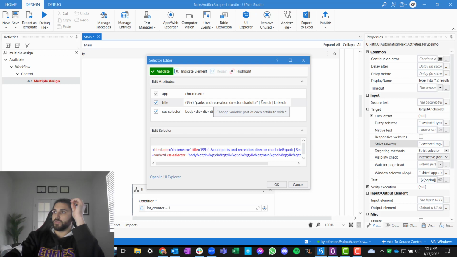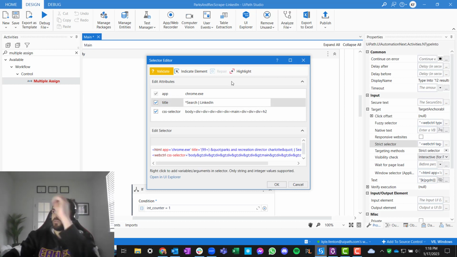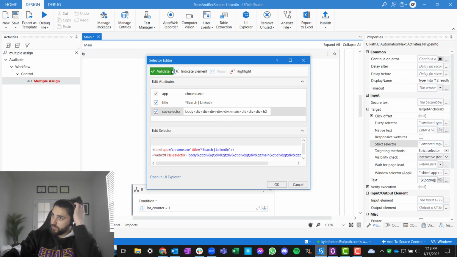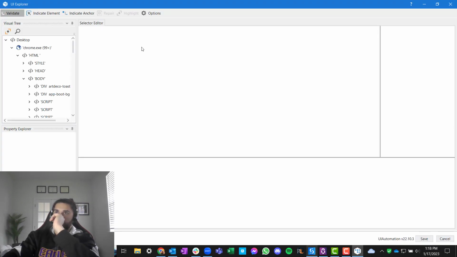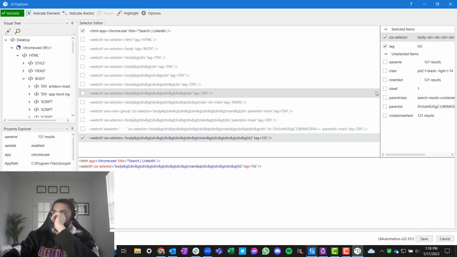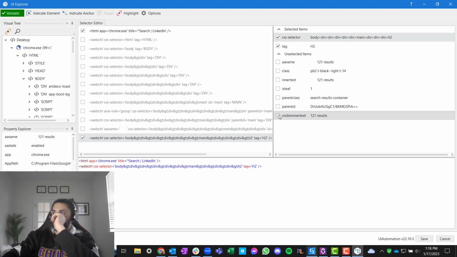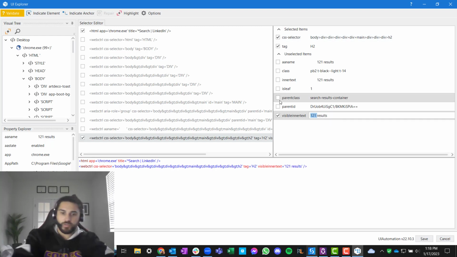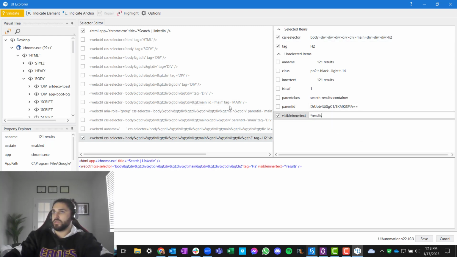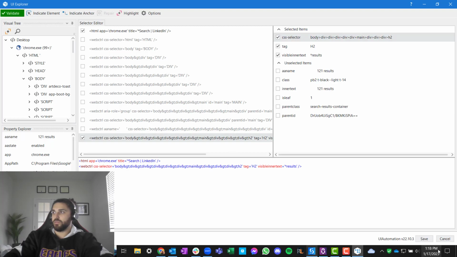Let's do this then. If we know that, we'll remove the title, we know it's in Chrome, we know it's going to be this page, and we know it's going to be a search on LinkedIn, so let's wildcard this. Div tag h2, still valid. Now let's open this up and see if this is any different, because then that way we're editing the actual scope of it. This gets really wonky, but it's really good to know and see people do it. Okay. So do that, we get results.